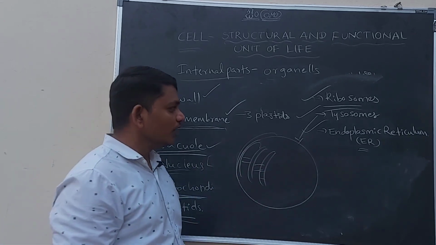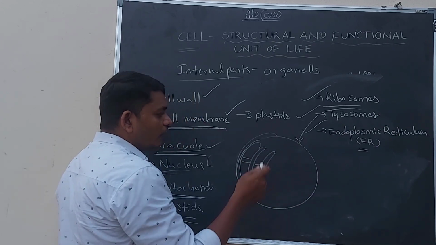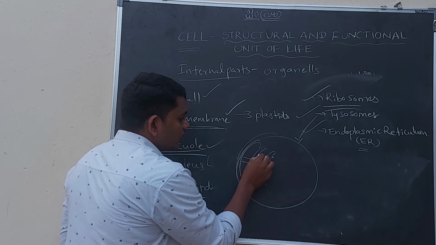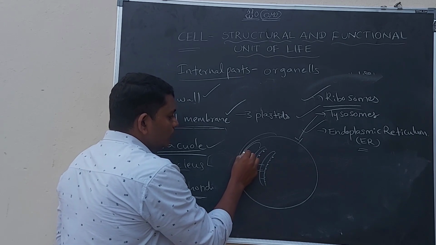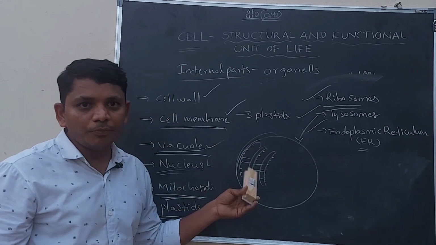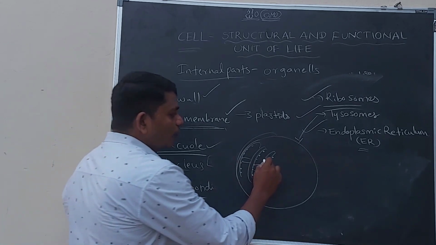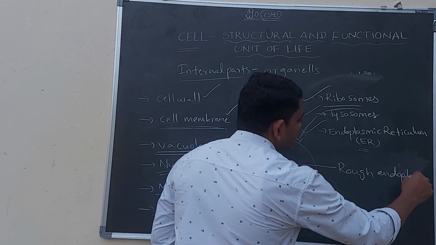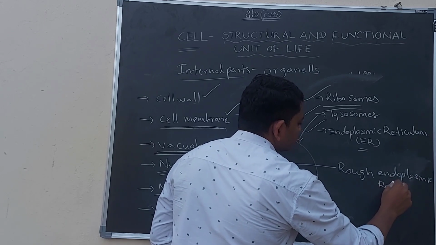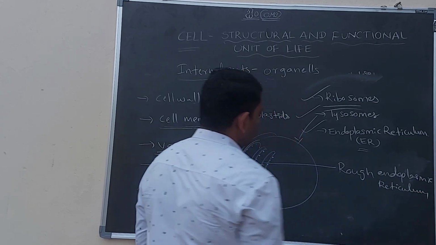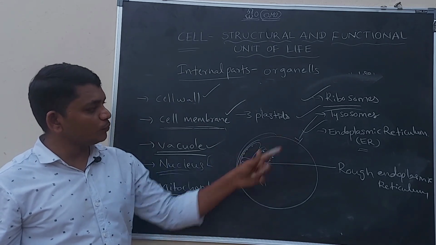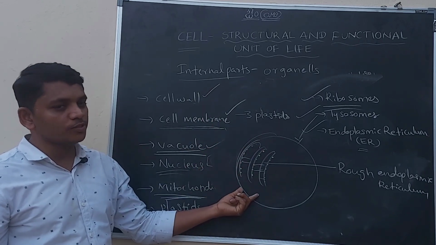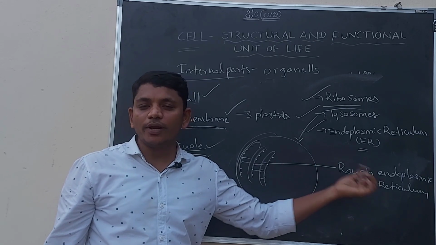Is it clear? Some endoplasmic reticulum have ribosomes on the surface. If the ribosomes are present on the surface of the endoplasmic reticulum, that type is called rough endoplasmic reticulum.